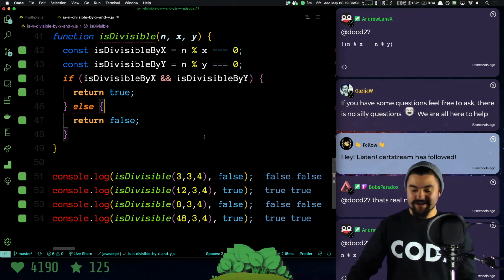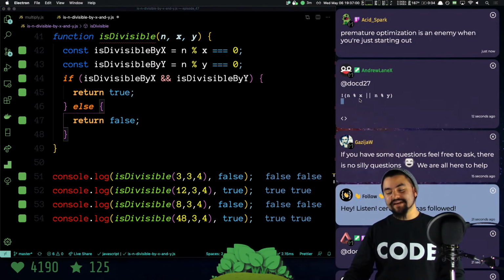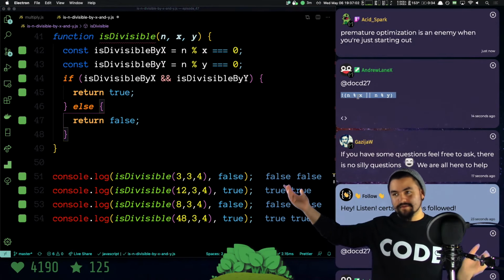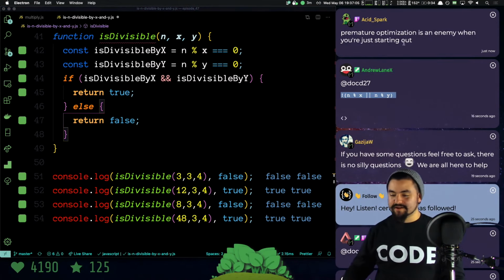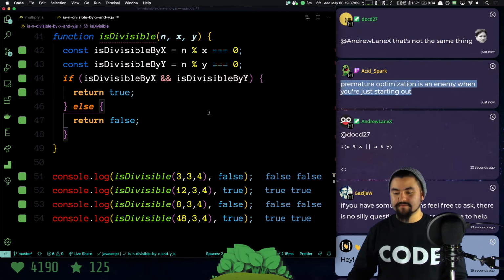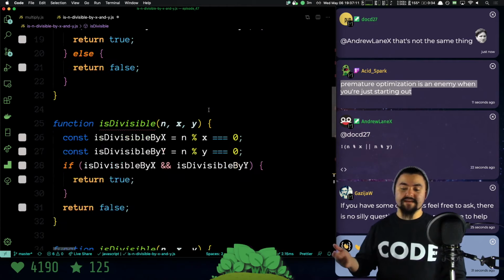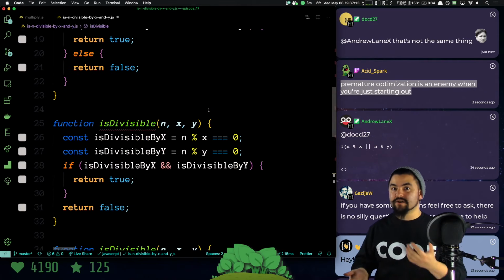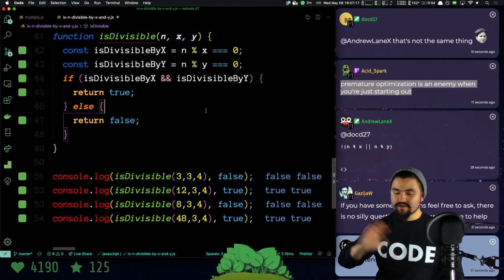We're here to help. Okay, the thing is, when we start writing this, we get into the laws of Boolean logic and operators. Yeah, premature optimization is absolutely an enemy when we're starting out. So what that means is you have working code, but now you're trying to make it faster, or you're trying to rework it. If you're just starting out and you've got working code, just stop there.